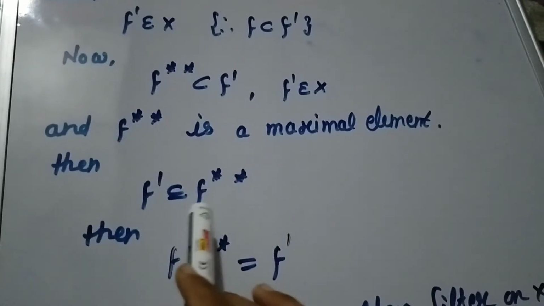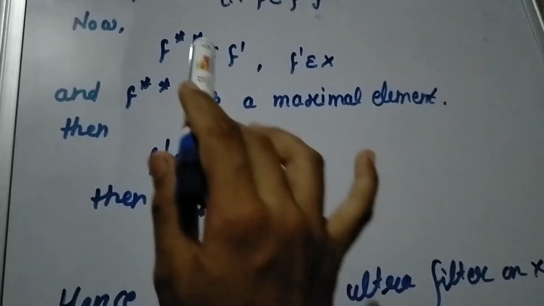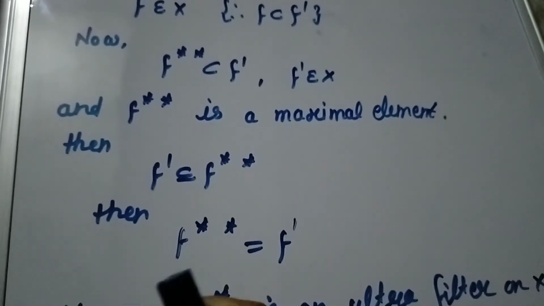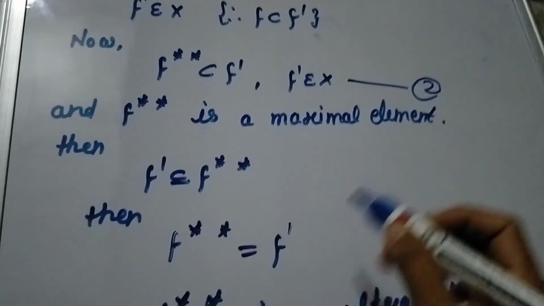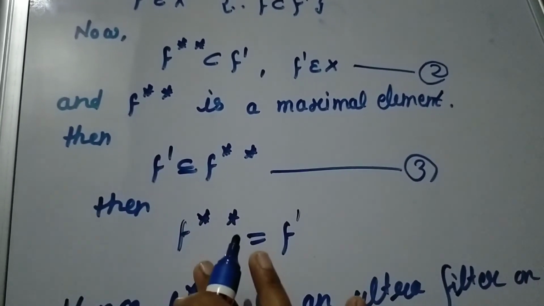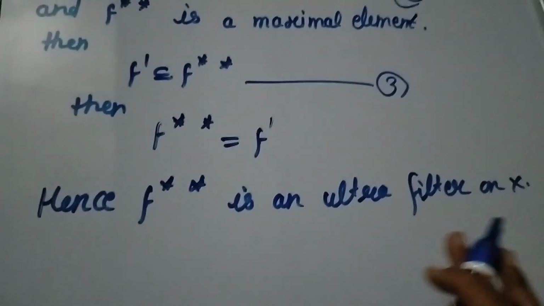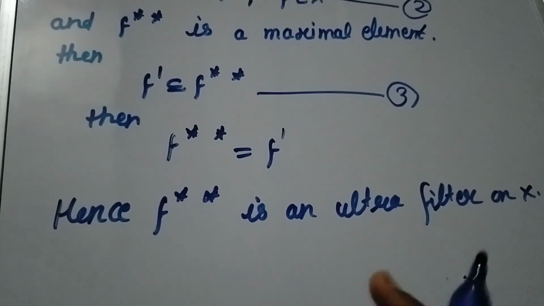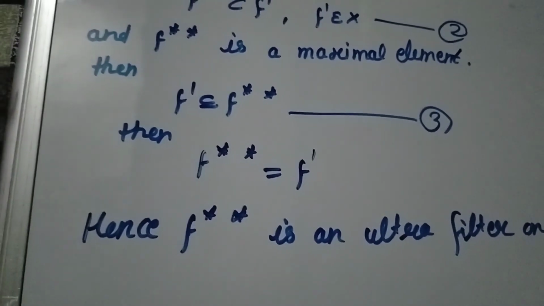Then F' is contained in F double star. Then from the second and third equations we say that F double star is equal to F'. Hence F double star is an ultrafilter on X because there is no other filter which properly contains F double star.